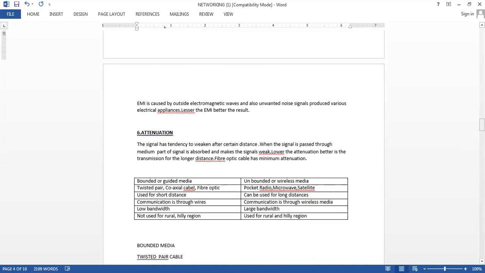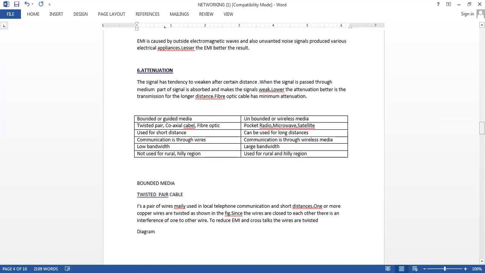So while carrying the signals, electrical signals, electromagnetic interference can appear, and hence the information can be in a distorted form. Then you have the attenuation. Attenuation over a large distance: when you are sending any data, after a certain distance, the data gets weakened. So again and again you have to regenerate or amplify it. That is nothing but the attenuation.